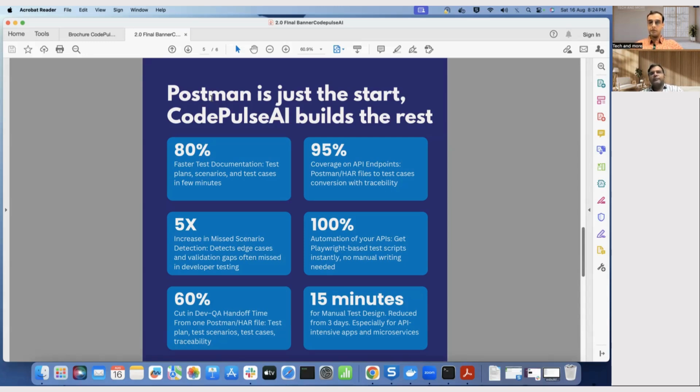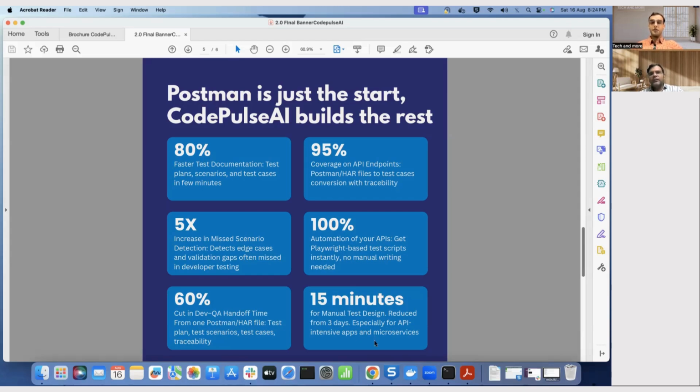But when we took the inputs, we saw a huge difference in numbers. When we talk about days, it went to 15 minutes. Within 15 minutes maximum, even with a huge payload having more than 100 endpoints.